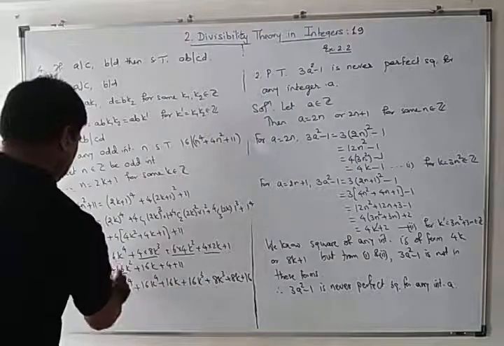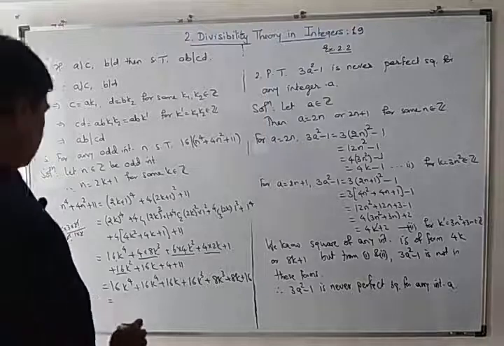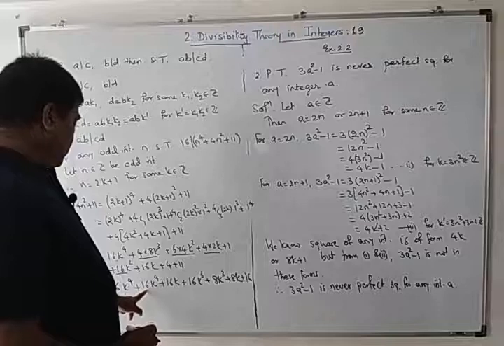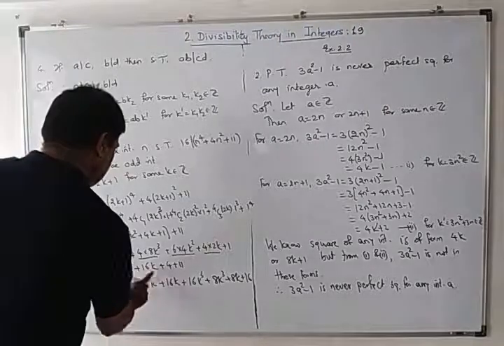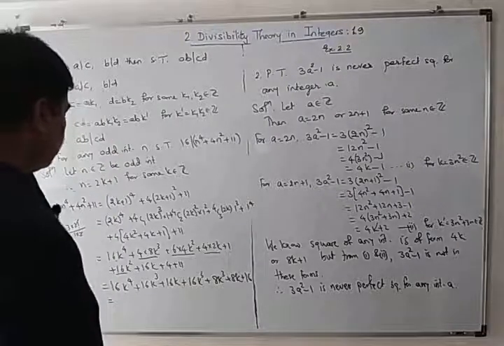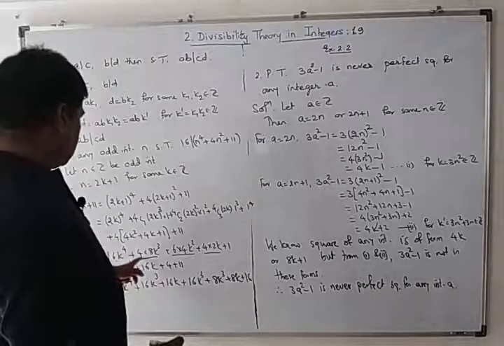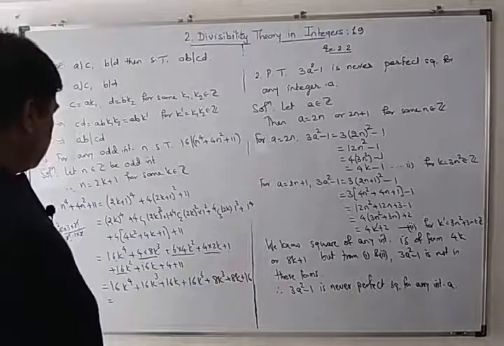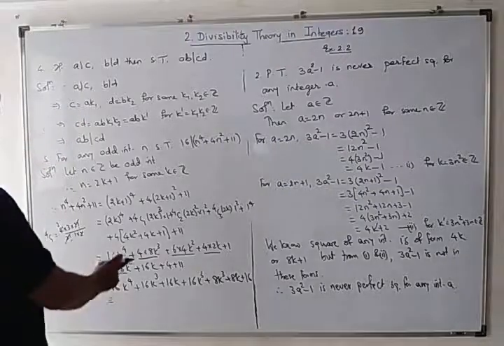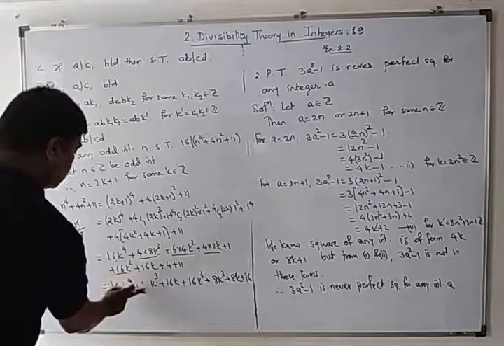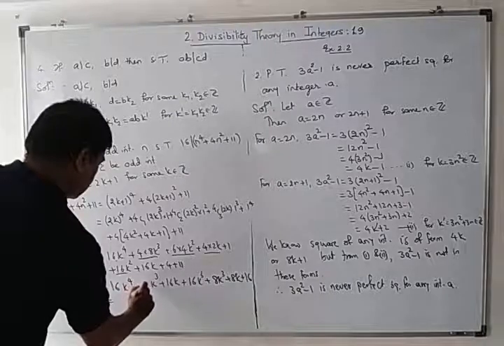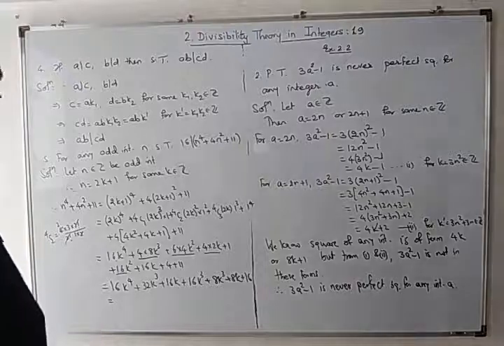16k raised to 4, then 24. I am taking 16 here, 16k cube here, 8k cube, then 32k cube.